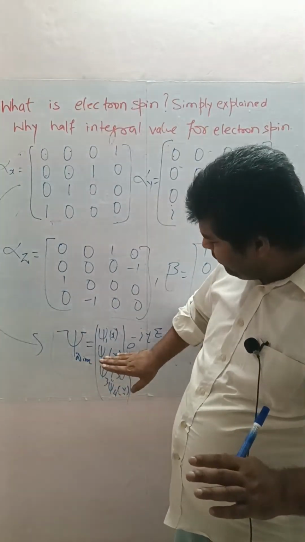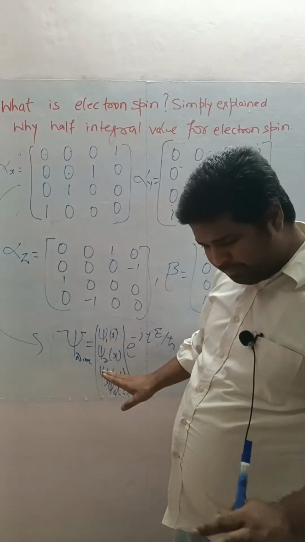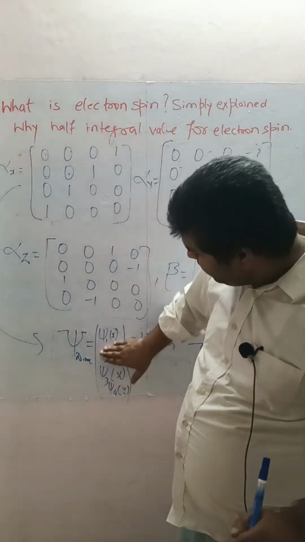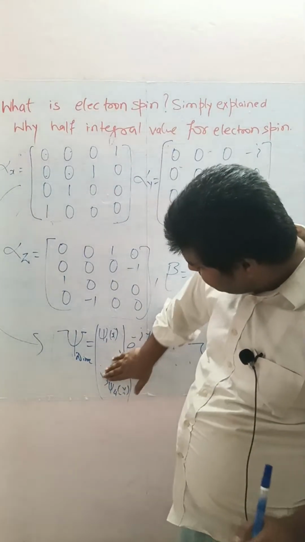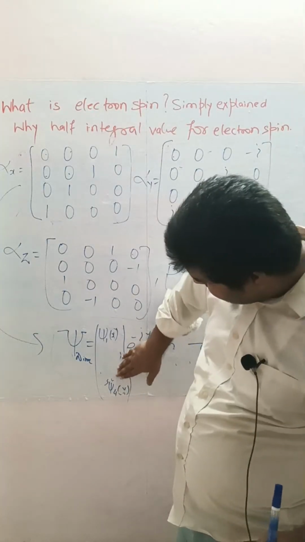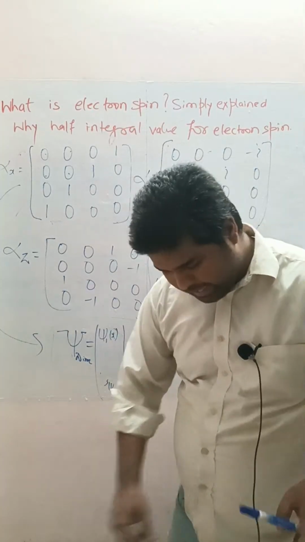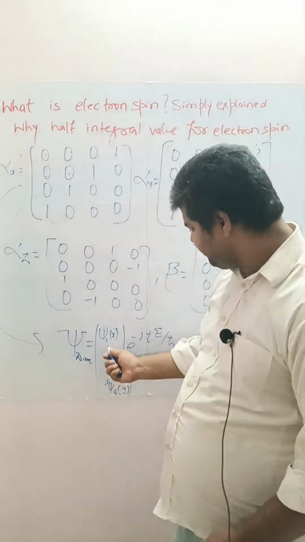So, making it simpler, we are going to put two values as 0. Understood? Any two values as 0.